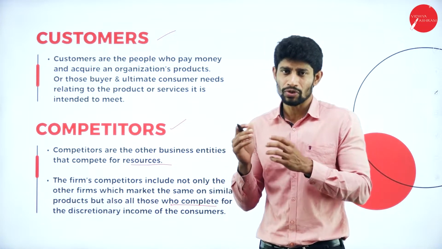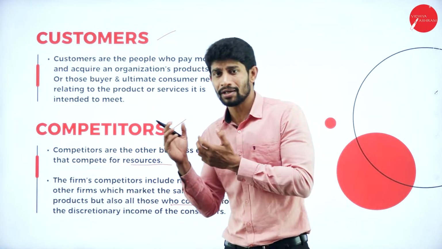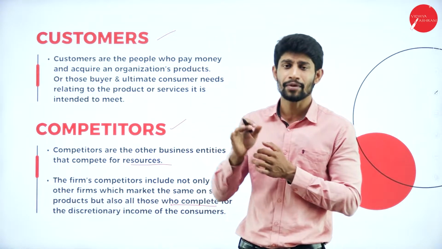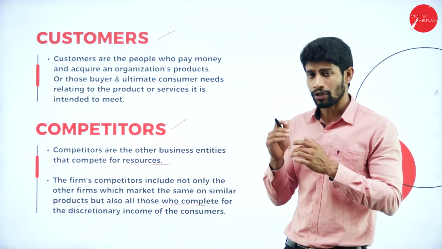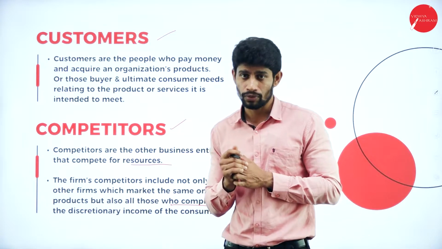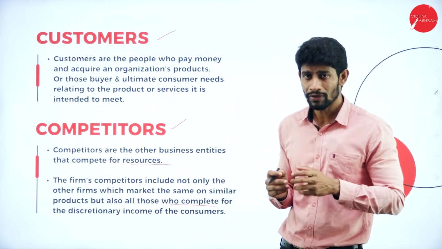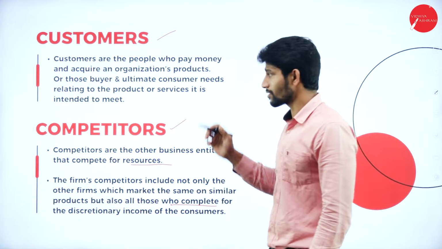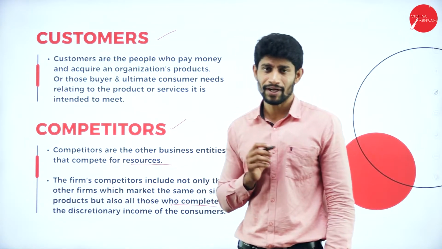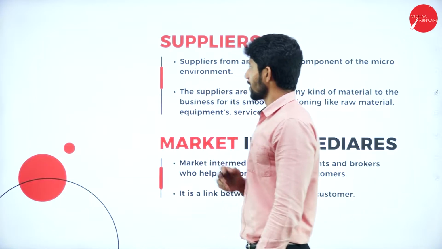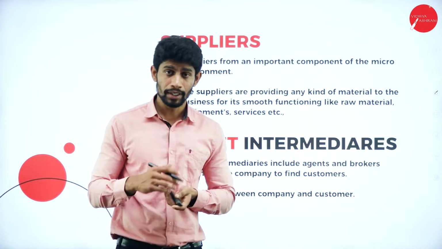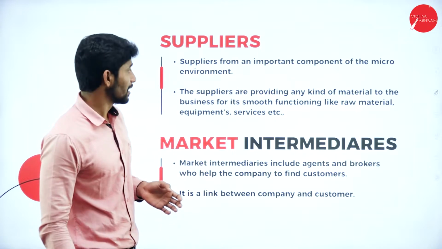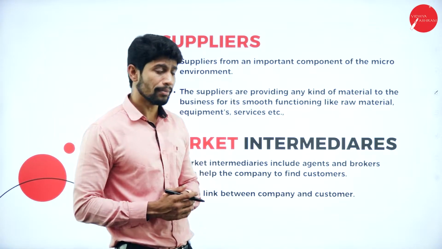Yes, we are not going to compete only with our similar competitors who produce the same kind of product. Okay, so we compete with others also. So competitors also have a direct impact with respect to business. So the first factor is customers, the second factor is competitors. Next thing, suppliers. Suppliers are also one of the factors which directly impact our business.